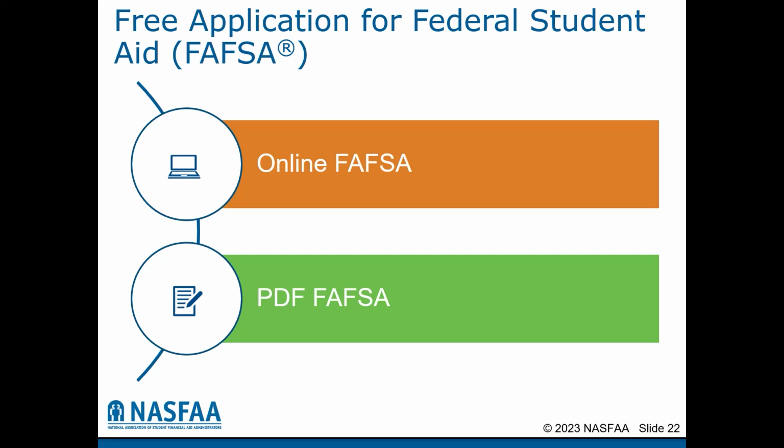There is also a PDF version of the FAFSA. You must contact the Federal Department of Student Aid or Federal Department of Education to access this FAFSA. Please note, we strongly discourage students from using a paper FAFSA unless it is the student's only option for completing the process.